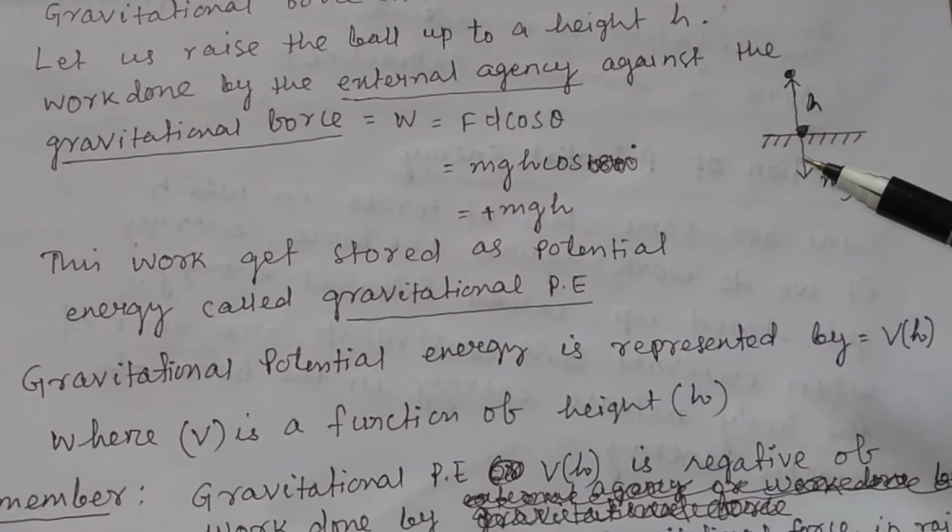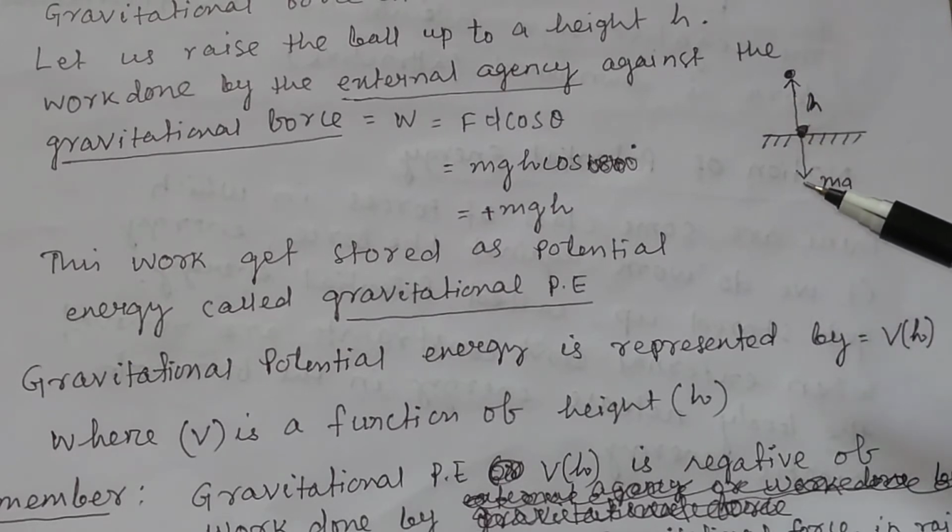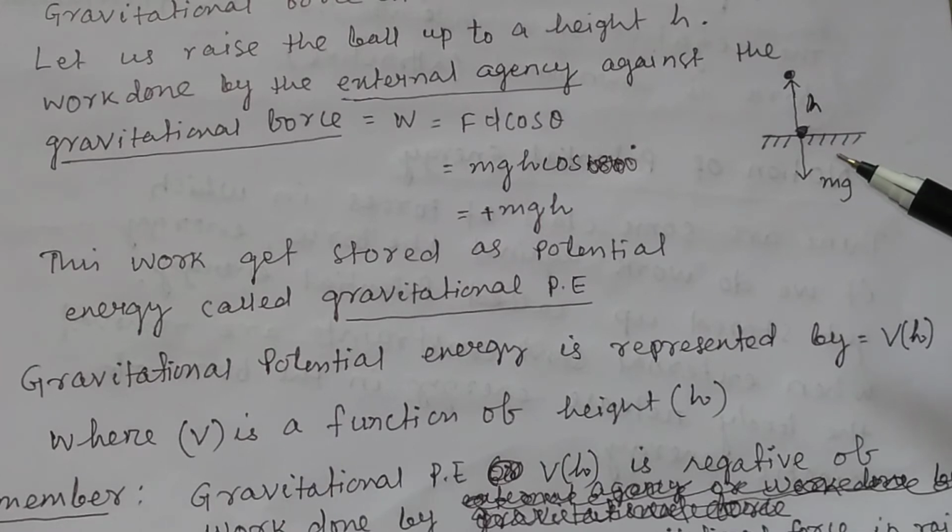Why do we take the gravitational force as negative here? Because by convention we take the positive y direction upward. This direction is the positive y direction and this direction is the negative y direction, and g is negative because it is downward, and that is why the gravitational force we generally take as negative, attractive.